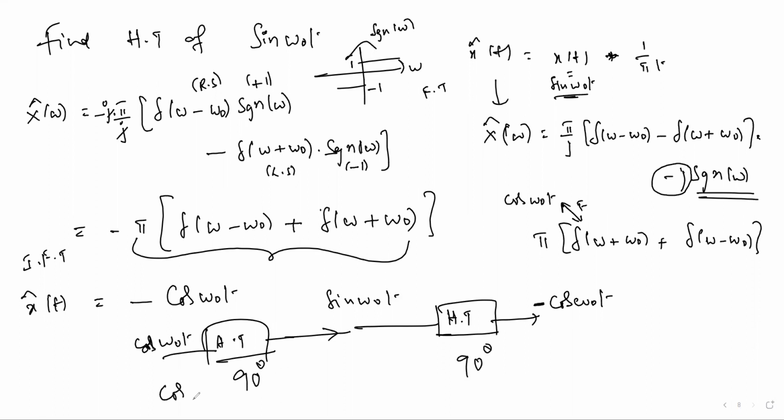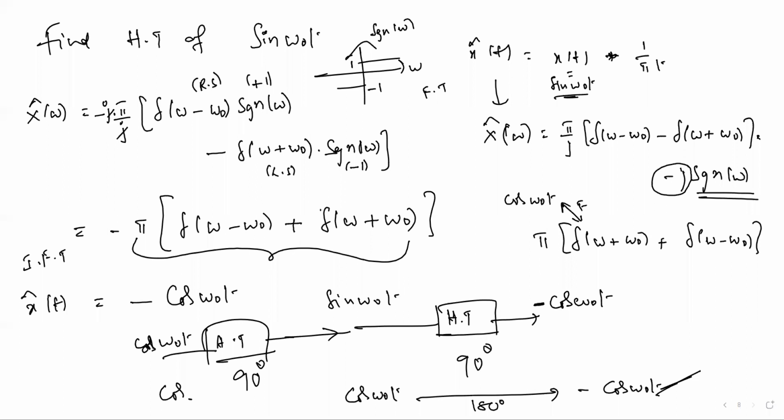Cos function after 90 plus 90, 180 degrees phase shift. Cos omega naught t after 180 degrees phase shift should become minus cos. General logic: the Hilbert transform of x cap of t is minus x of t. So we can verify that logic here. Right.